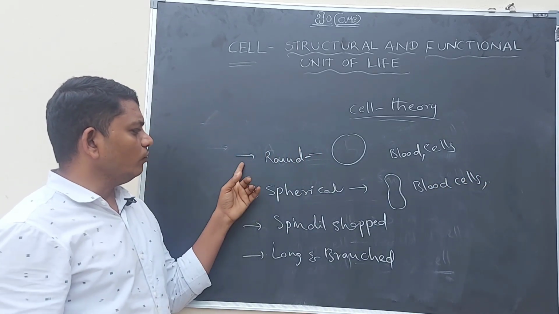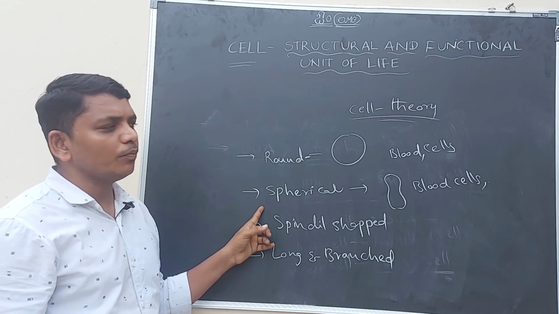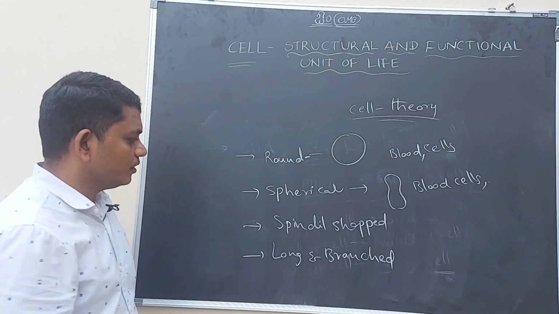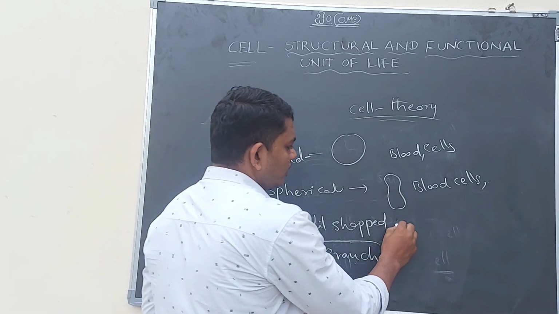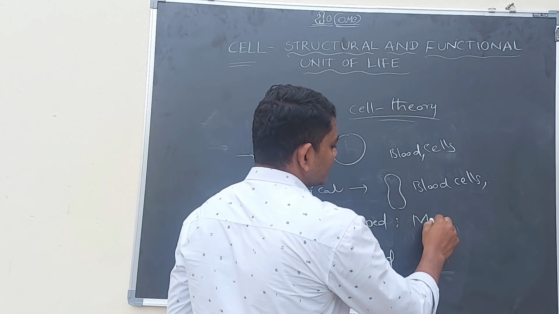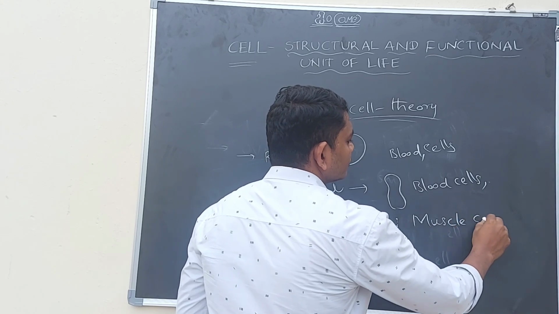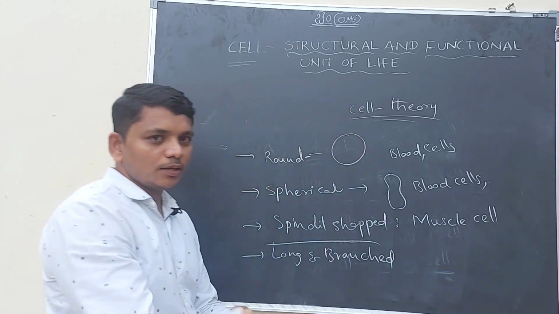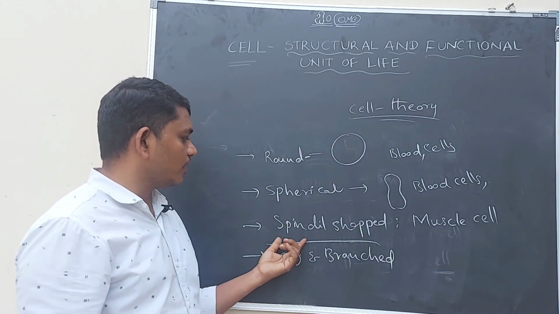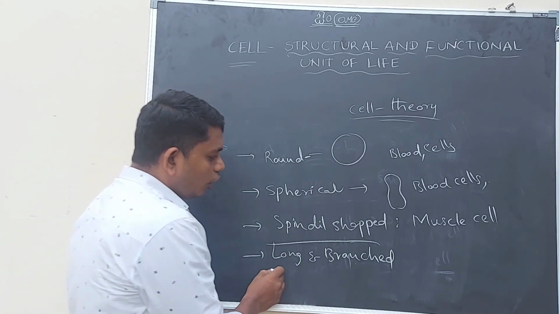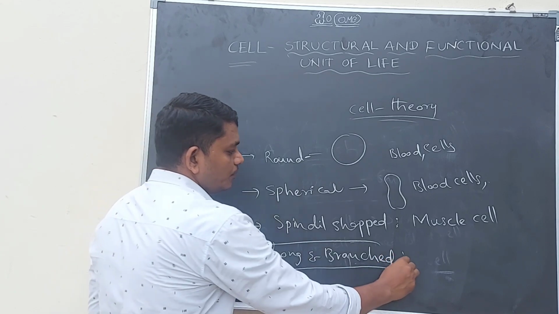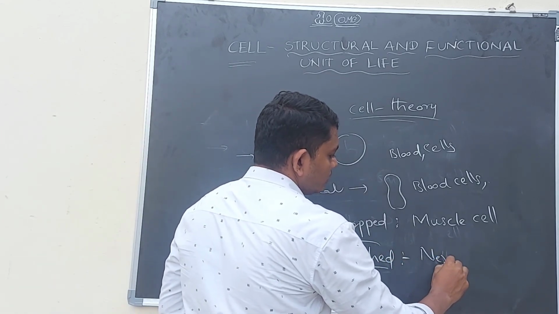So for round and spherical shapes, we can give blood cells as examples. And the best example for the spindle shape is muscle cells. Cells in the muscles are the best examples for spindle shaped. And an example of long and branched is the nerve cell.